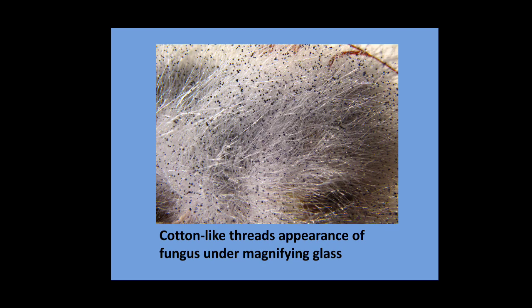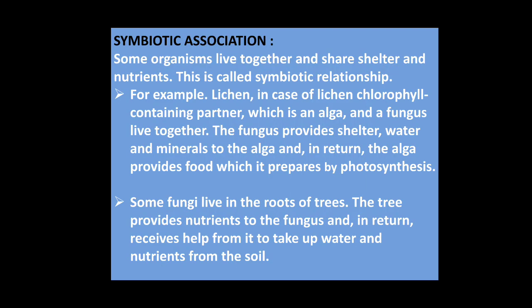These are the appearances when you see this fungus under the microscope or with the help of a magnifying glass. So, cotton-like thread appearance of fungus under a magnifying glass. Next one is symbiotic association. Some organisms live together and share shelter and nutrients. This is called a symbiotic relationship. Basically, they are dependent on each other for their daily needs or for their living. So symbiosis is interdependency on each other. So that is symbiotic association.